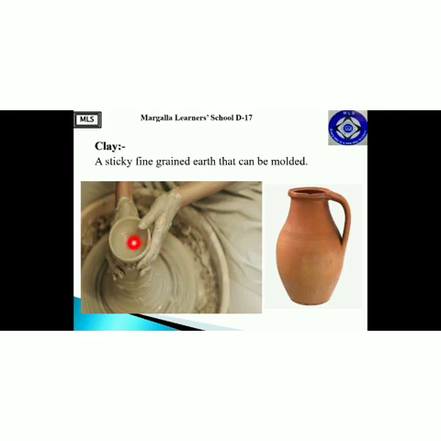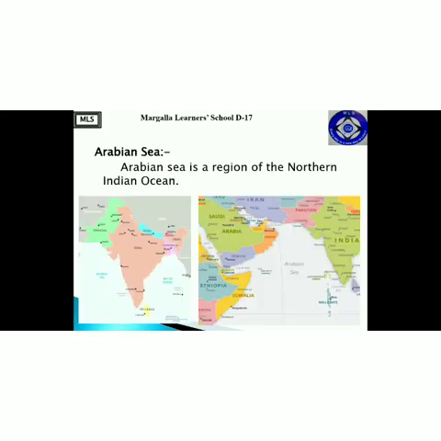For example, there is a person, he is molding this clay, and ultimately we get this kind of utensil. So clay is a kind of grained earth that can be molded, that can be shaped into some other useful product. The next word is Arabian Sea.